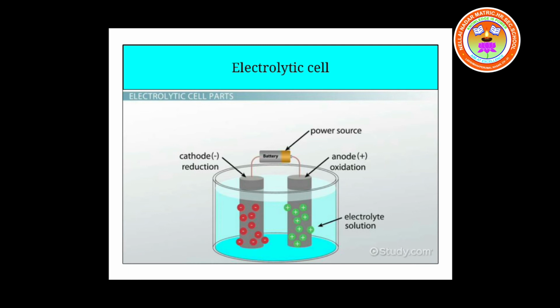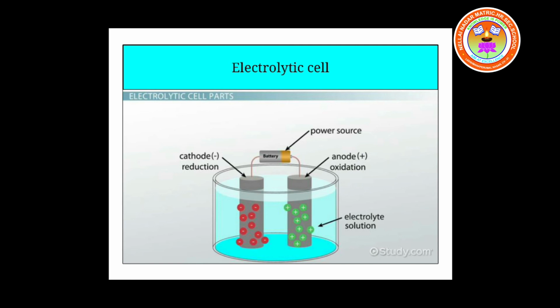So there is a battery. From the battery, anode gains the charge, and at anode loss of electron takes place, oxidation takes place. The electrons are poured into the electrolytic solution. From the electrolytic solution, the electrons reach the cathode, and at cathode reduction takes place. Similar to a galvanic cell, in an electrolytic cell, at anode oxidation and at cathode reduction take place.